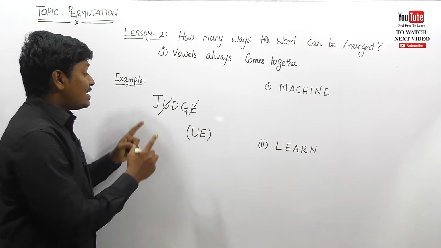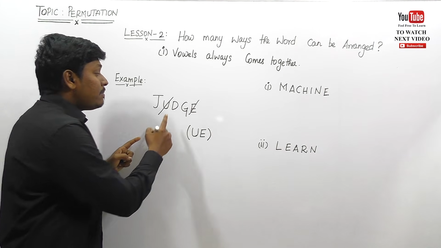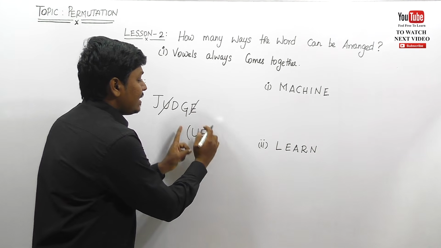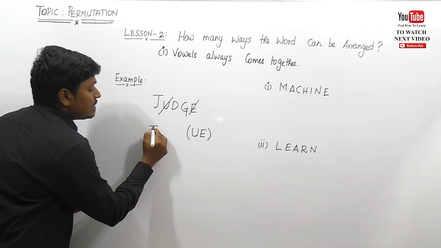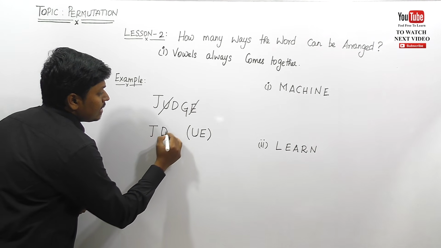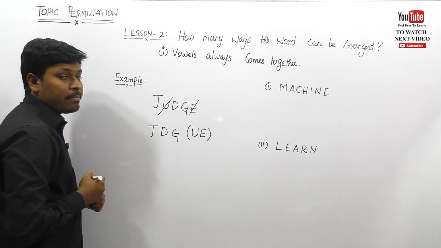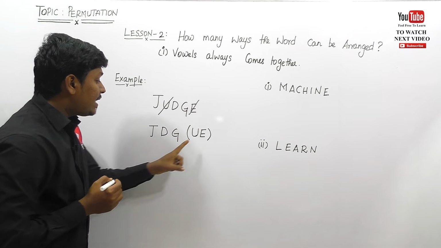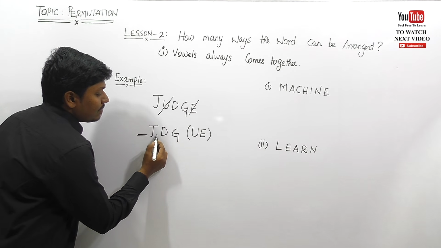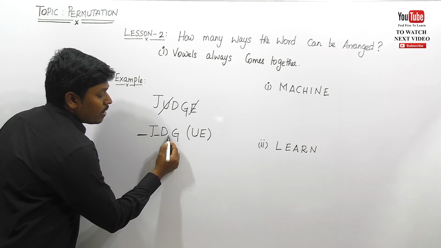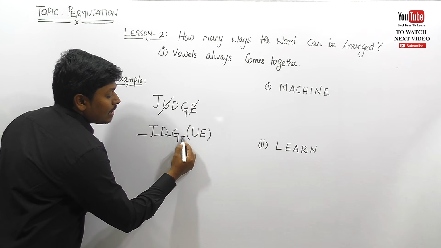First of all, just see how many vowels are there. Eliminate all the vowels and place them inside the bracket on the right-hand side. And see what the remaining letters are: J, D and G, right? Three letters are remaining. Friends, listen carefully. We can place this U, E vowel pair either at the front, or between J and D, or between D and G, or at the last, right?